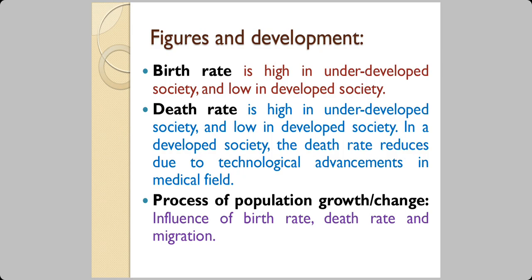Canada is one example. Australia is another example. New Zealand is yet one more. Their birth rate has fallen so drastically, they invite people to come from other countries to their country because it's a highly advanced society. About this also you have an in-depth study in your standard 12.